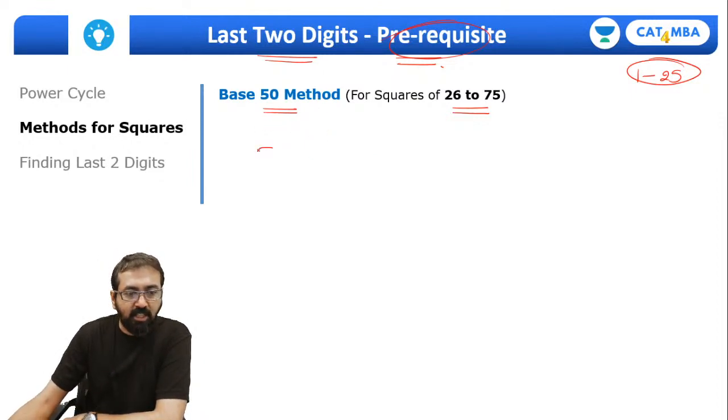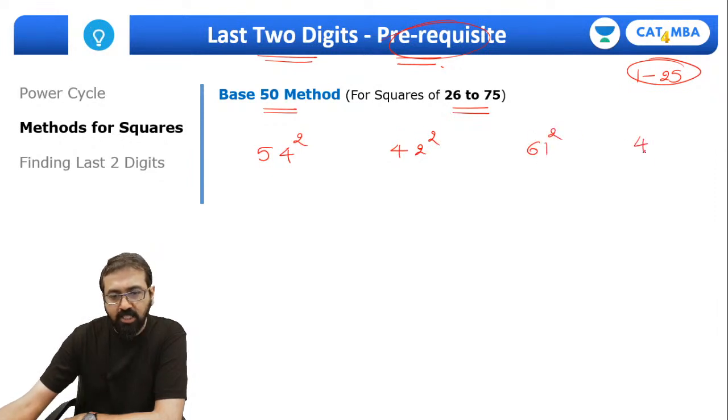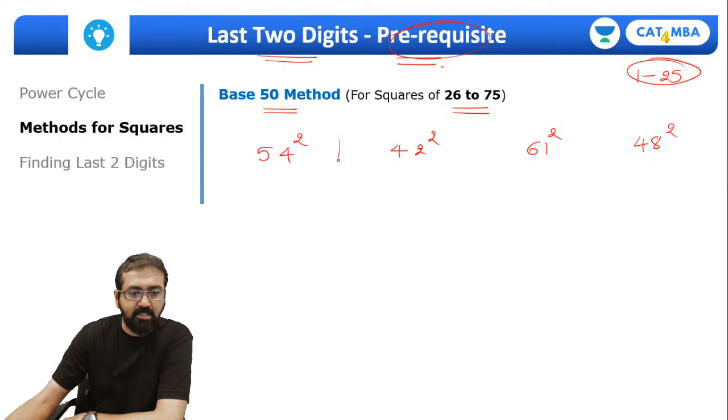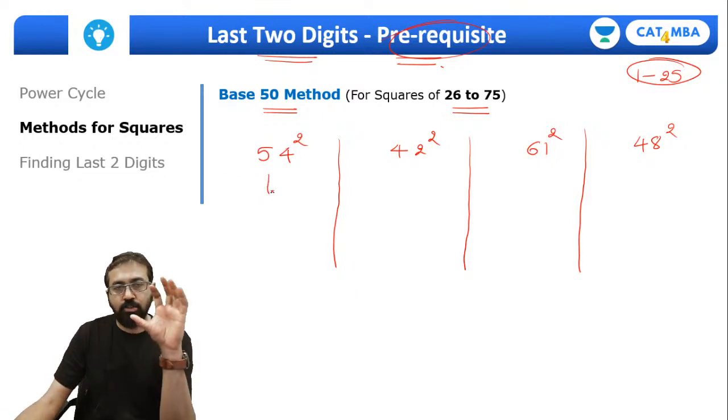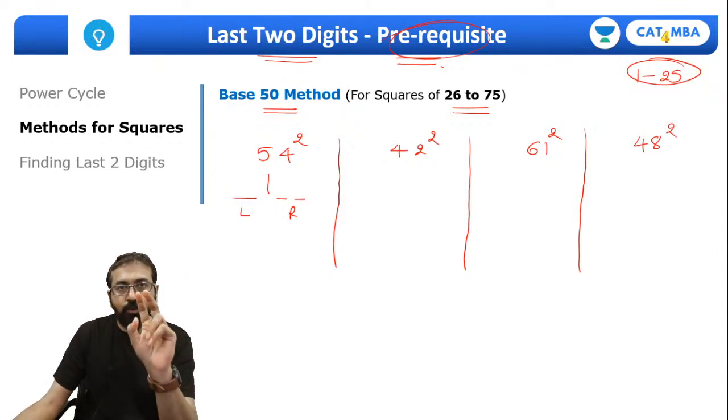So the base 50 method: if I want to find the square of any number in this range, suppose 42 or 61 or 48, for all these numbers you can apply the base 50 method. So let's look at each of these one by one, everyone. The answer will be in 2 parts. We are using Vedic math, so the answer will be in 2 parts. This is the left part of my answer, this is the right part of my answer. Remember, in the right part you must have exactly 2 digits. If you get a result with more than 2 digits, you will carry over the extra digit to the left part. If you get a result with less than 2 digits, you will insert a 0 to fulfill that 2 digit requirement.